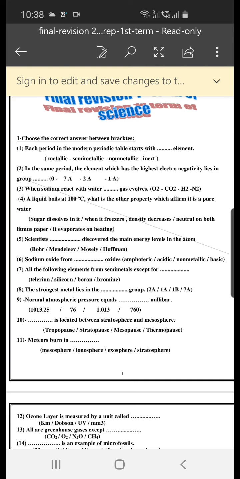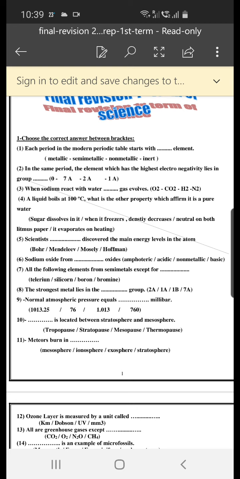5. Scientists space discovered the main energy levels in the atom. The answer is Bohr. Sodium oxide is from space oxides: amphoteric, acidic, non-metallic, or basic. The answer is basic, because metal oxides are basic oxides.